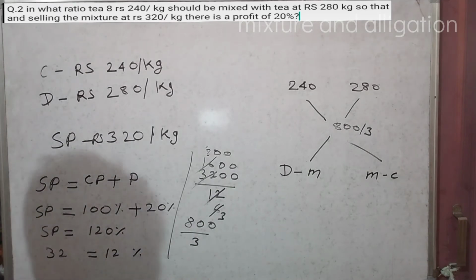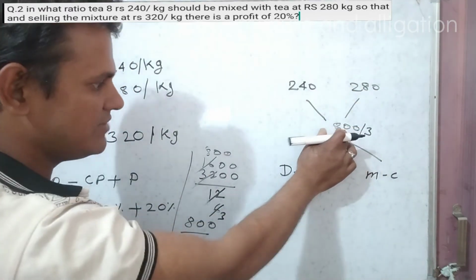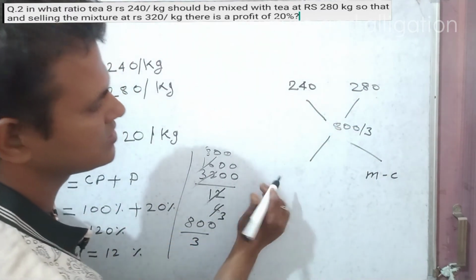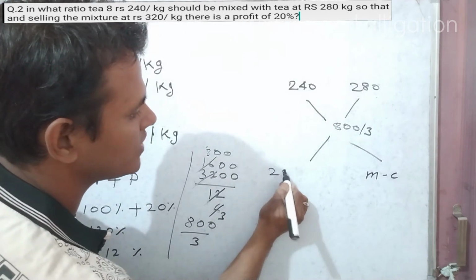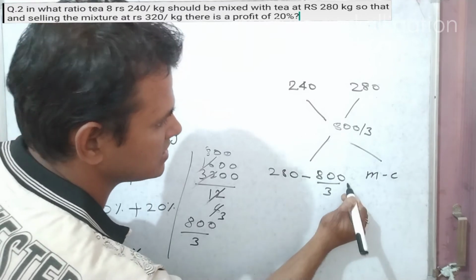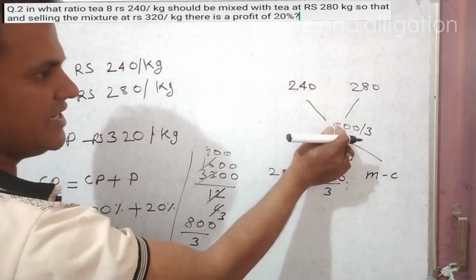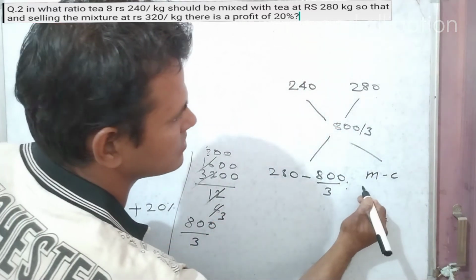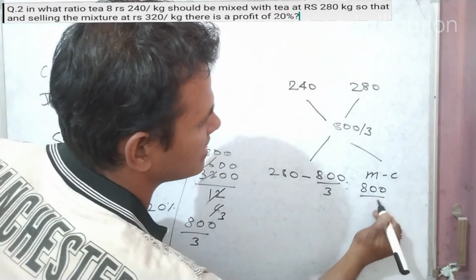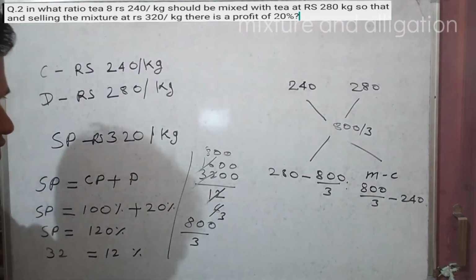So now see here, dearer value minus mean value: 280 minus 800 by 3, ratio, mean value minus cheaper value: 800 by 3 minus 240. So now see here,